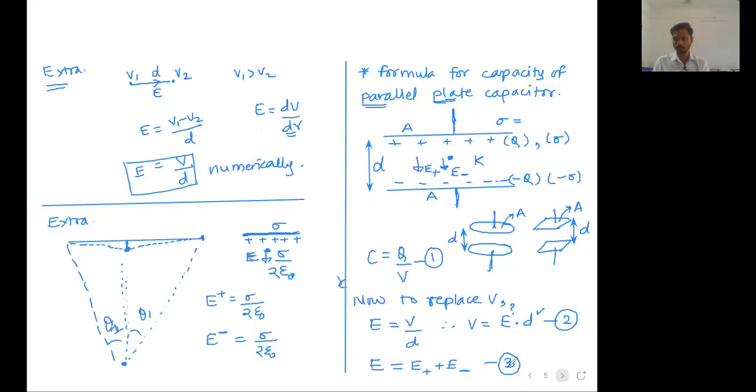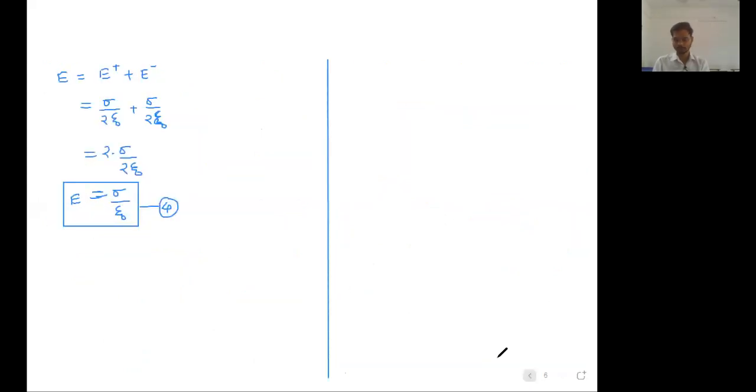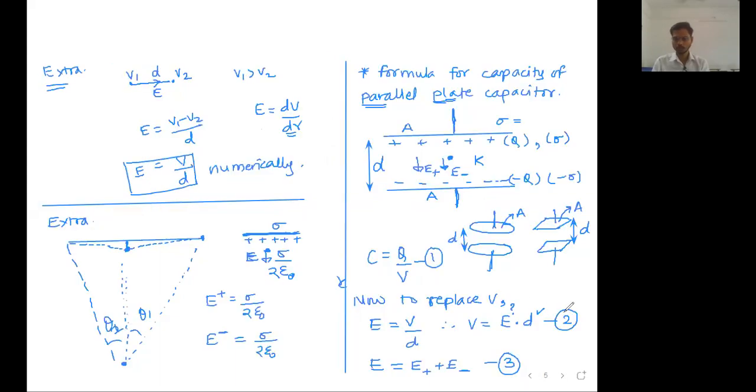Now we have the value of E. That value of E is to be put in equation number 2, then we will get the value of V, and that value of V we have to put in equation 1.